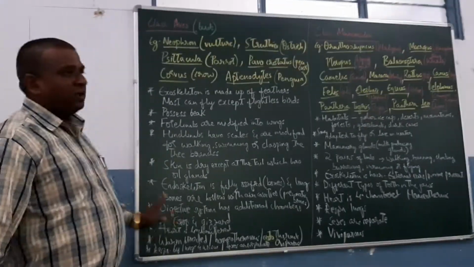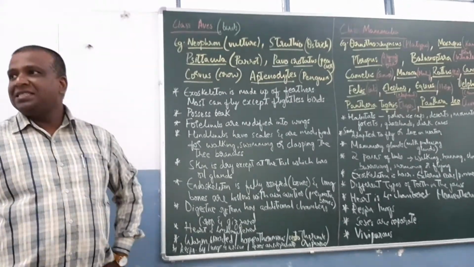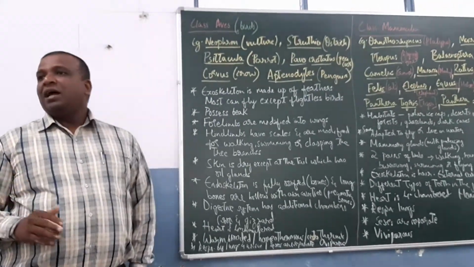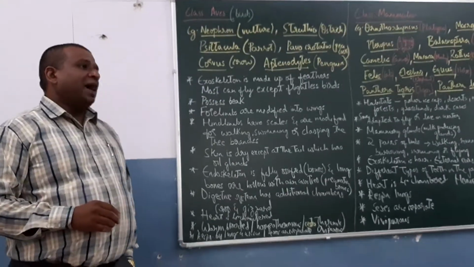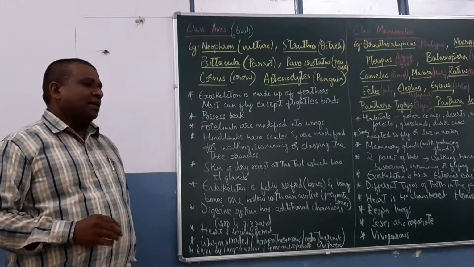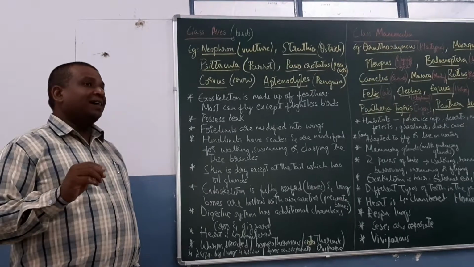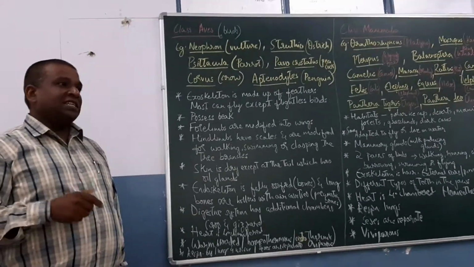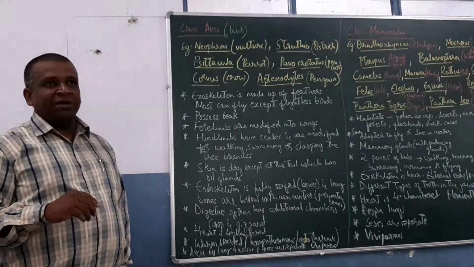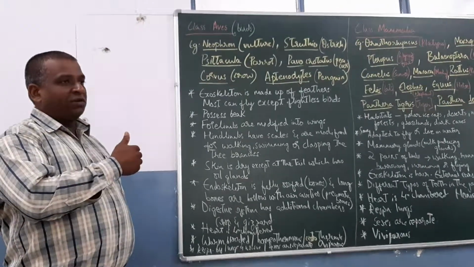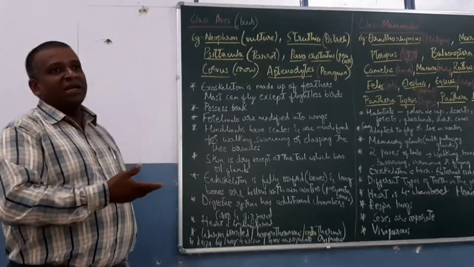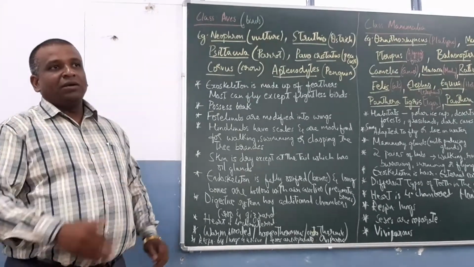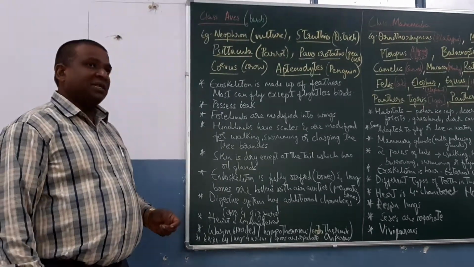In the previous class, we had discussed class Reptilia, and we had also discussed amphibians. In reptilia, I told you the heart has 4 chambers only in the crocodile, whereas all the other reptiles have 3 chambers. And whatever we have discussed so far, they are all cold-blooded or poikilothermic animals.